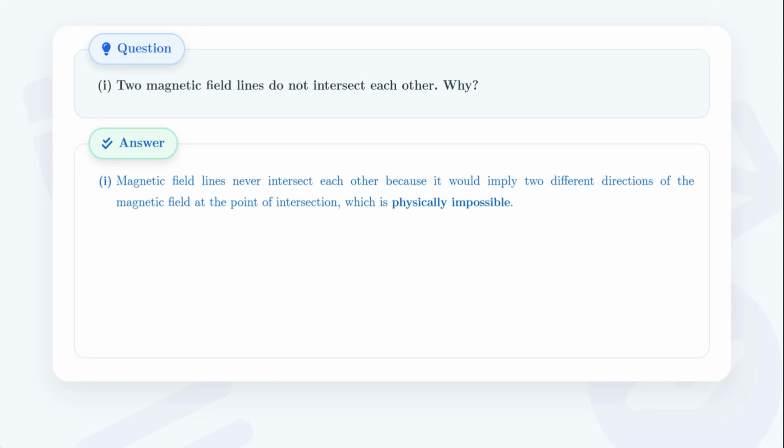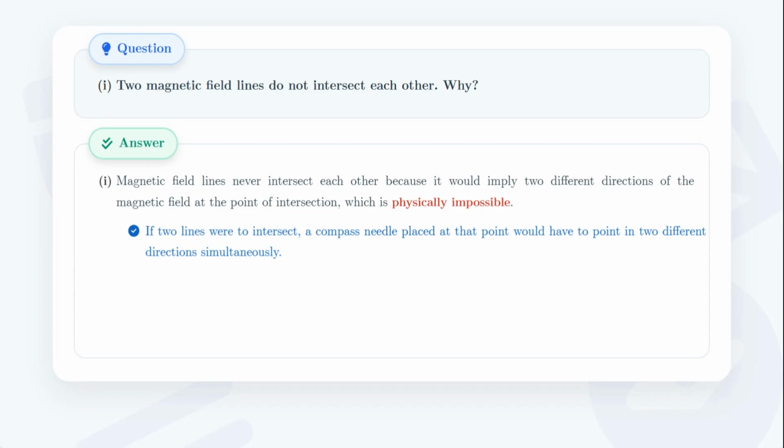Magnetic field lines never intersect. If they did, it would mean that at the point of intersection, the magnetic field has two different directions. Imagine placing a small compass needle exactly at that intersection point. The needle would have to point in two different directions at the exact same time. Since a compass needle can only point in one specific direction, this situation is completely impossible. Therefore, field lines never cross.